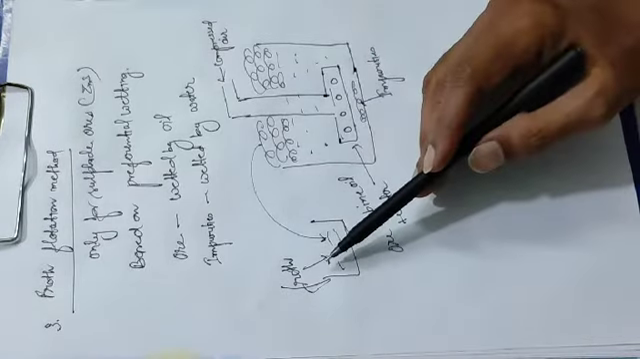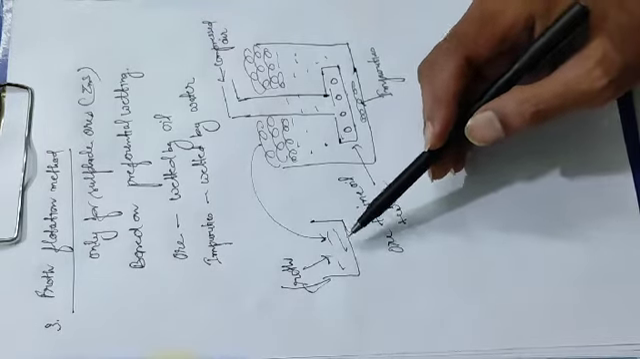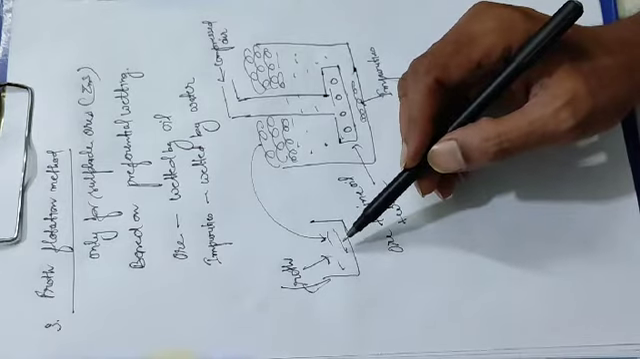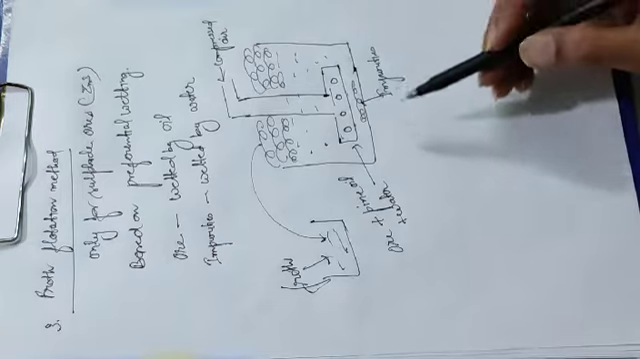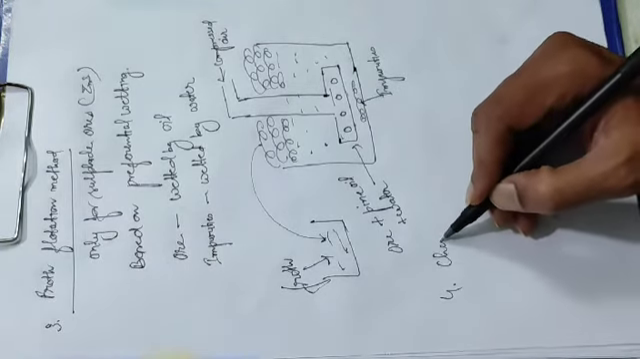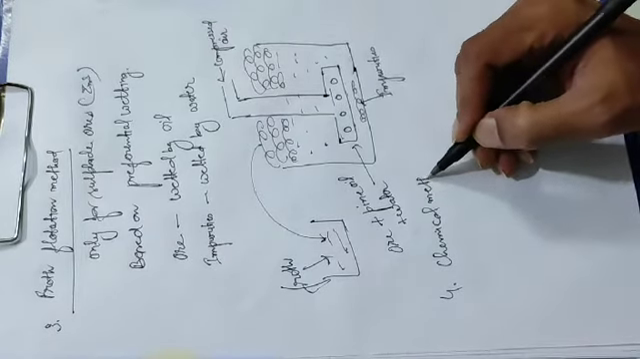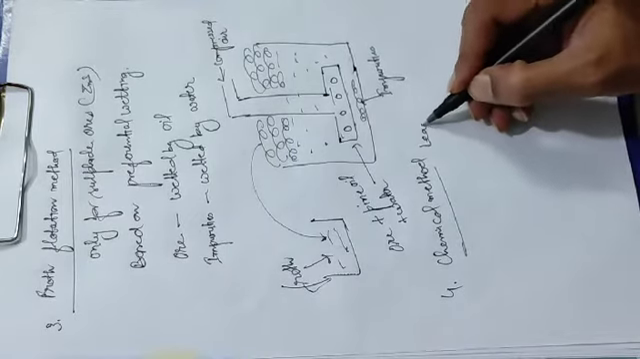When you transfer the froth here, after some time the foam will disappear. And when the foam has disappeared, you will get the ore. Then you filter it. By the filtration you can get the ore particles and impurities remain here. Now the fourth method is the chemical method. This chemical method is also called leaching.